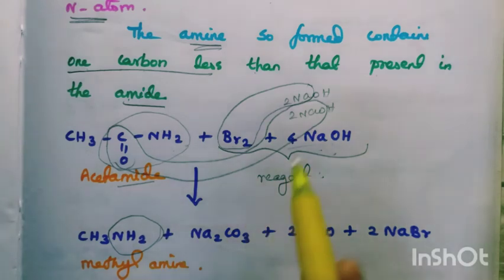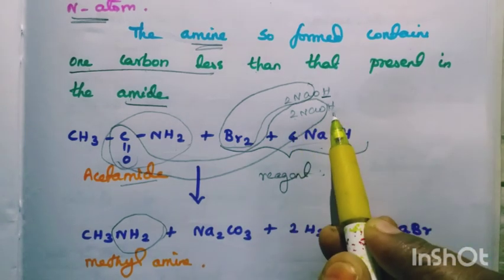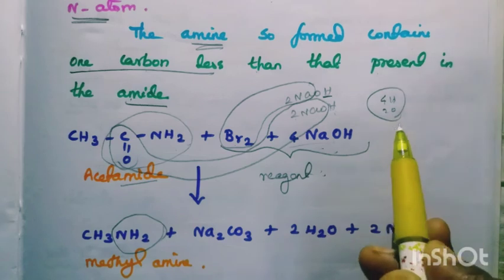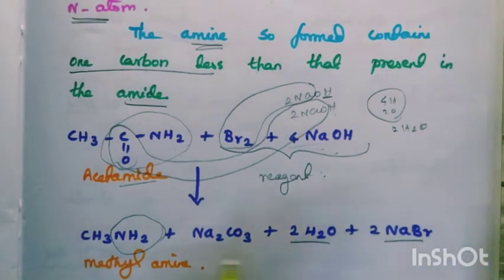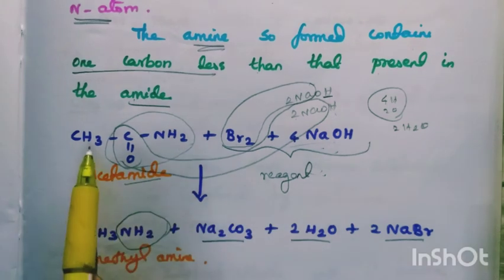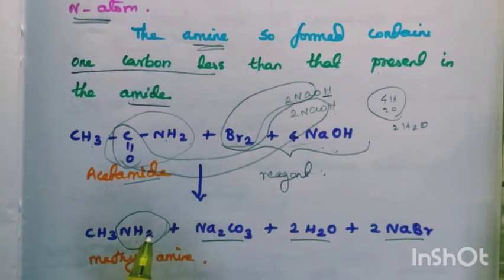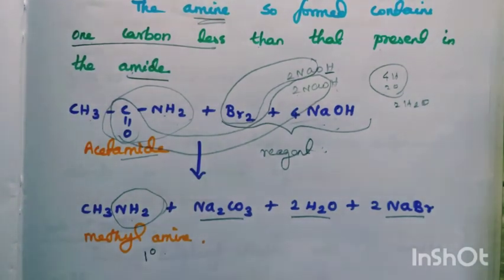And now 2 OH is there, 2 hydrogen is there, totally 4 hydrogen, 2 oxygen. This goes out as 2 water molecules. So 2 water molecules, 2 NaBr, Na2CO3, and remaining is CH3NH2. So we get methylamine, which is a primary amine.